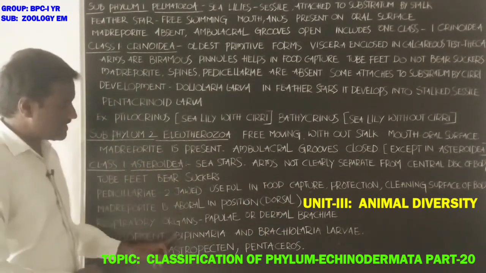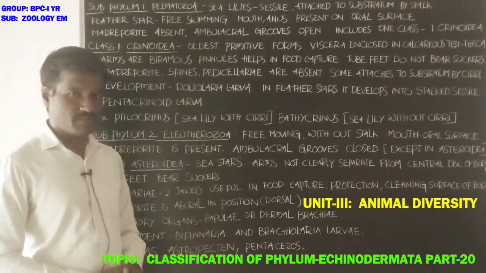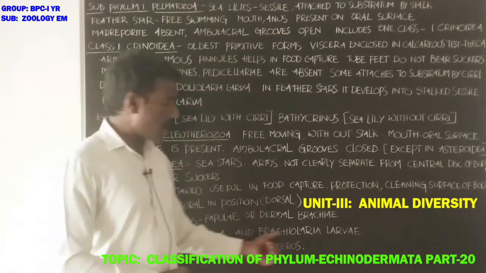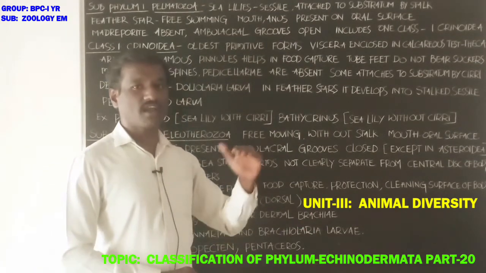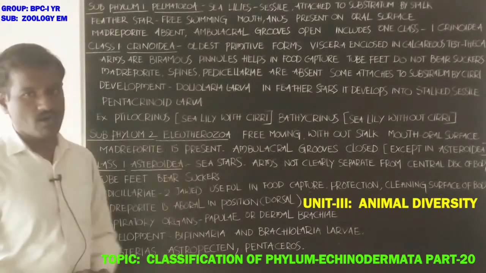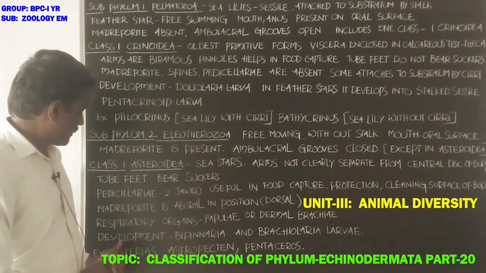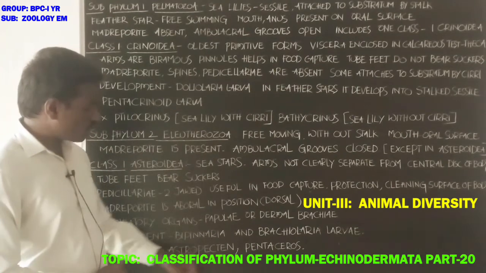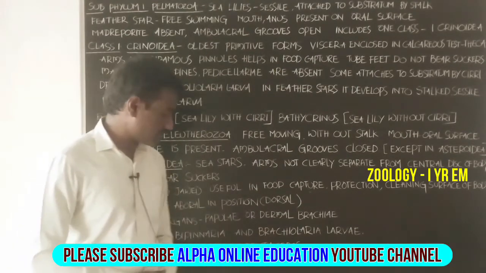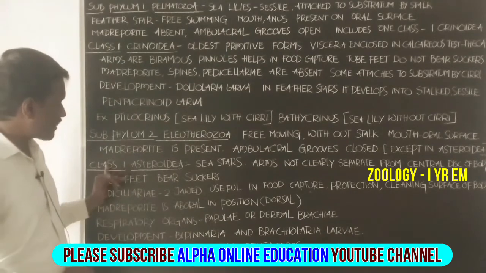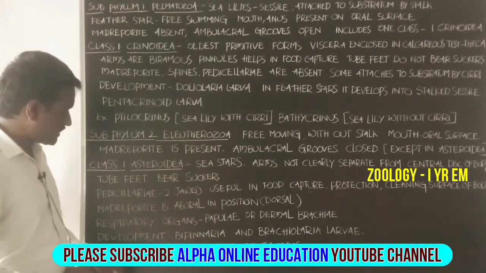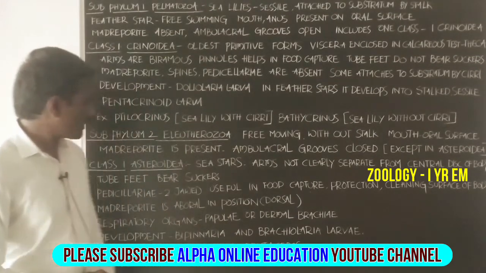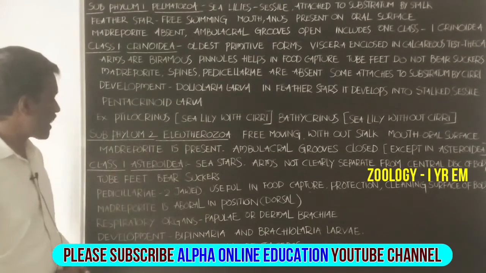Next, development is indirect. Development is with the bipinnaria larva, also called the brachiolaria larva. Next, examples: Asterias, Astropecten, Pentaceros. These are the examples for class 1 Asteroidea. Asterias is a sea star. Okay, this is about the class Asteroidea.